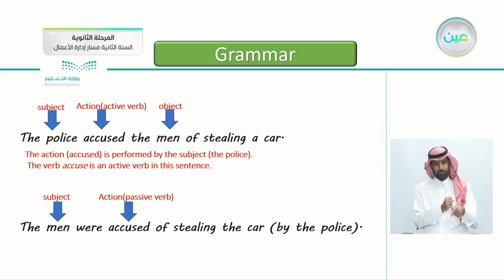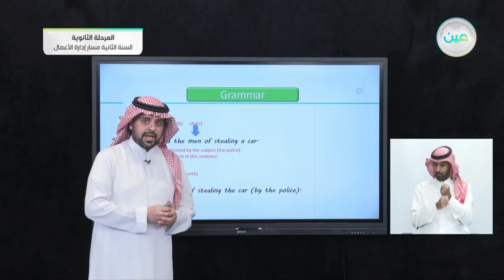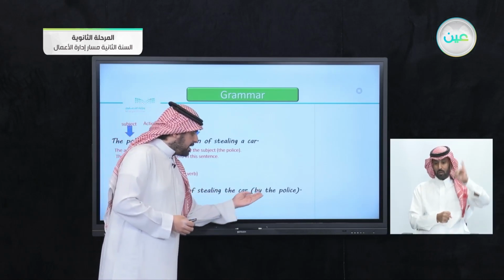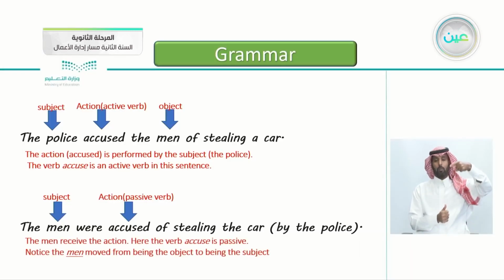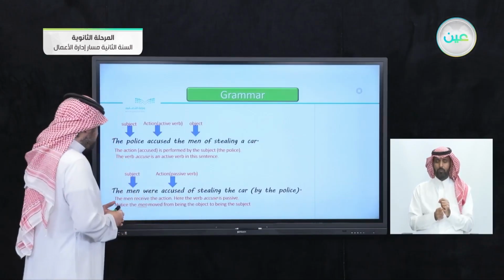The men were accused. This is an action here. The men were accused of stealing the car. This is a passive verb. If you want to add the doer of the action, you say by the police, it's up to you. So the men here receive the action. Here the verb accuse is passive. This is the passive form of the sentence.